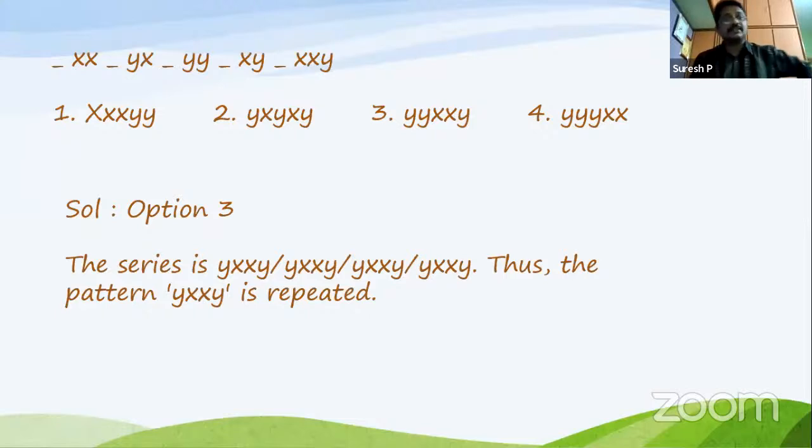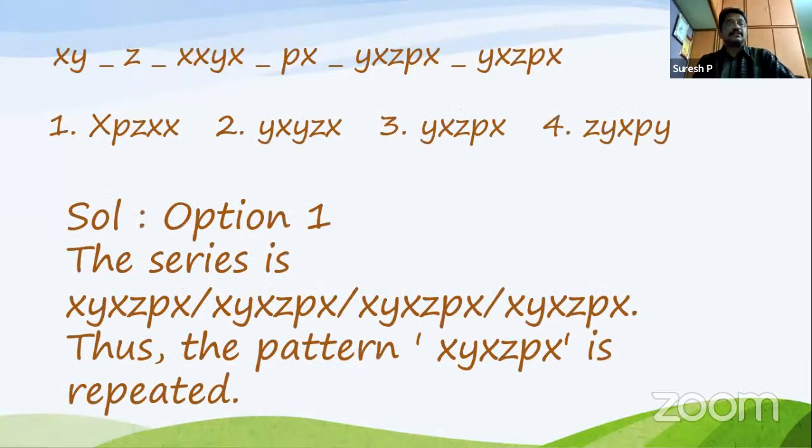So now this is Y, correct? Y, X, X, Y. This is Y. This is X. This is X, and this one is Y. So you have to follow it very clearly. Once again, I'm explaining to you: first count all the letters, divide them into groups which have an equal number of letters, then identify the pattern. Clear? Okay, now we are going to the next one.